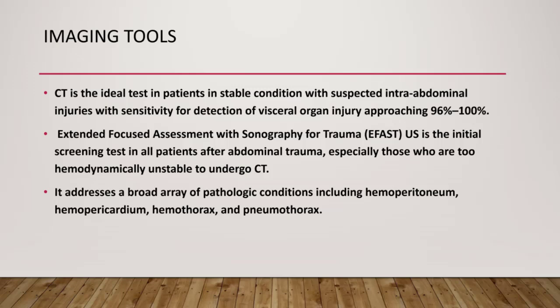CT is the ideal test in patients with a stable condition and suspected intra-abdominal injury, with sensitivity for detection of visceral organ injury approaching 96 up to 100%. Extended focused assessment with sonography for trauma, that is ultrasound, is the initial screening test in all patients after abdominal trauma, especially those too hemodynamically unstable to undergo CT. It addresses a broad array of pathologic conditions, including hemoperitoneum, hemopericardium, hemothorax, and pneumothorax.